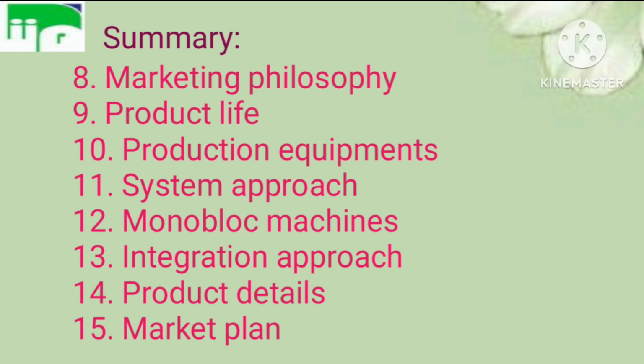Product life. The market life of the proposed new product can influence the choice of production equipment. Production equipment: decide as early as possible if new or existing equipment or a mixture is going to be used for production. System approach. It is best to purchase all the equipment from one supplier, possibly the package supplier. Monoblock machines. For high-speed lines capable of performing the complete production operations, for example form, fill, seal, are a good choice.